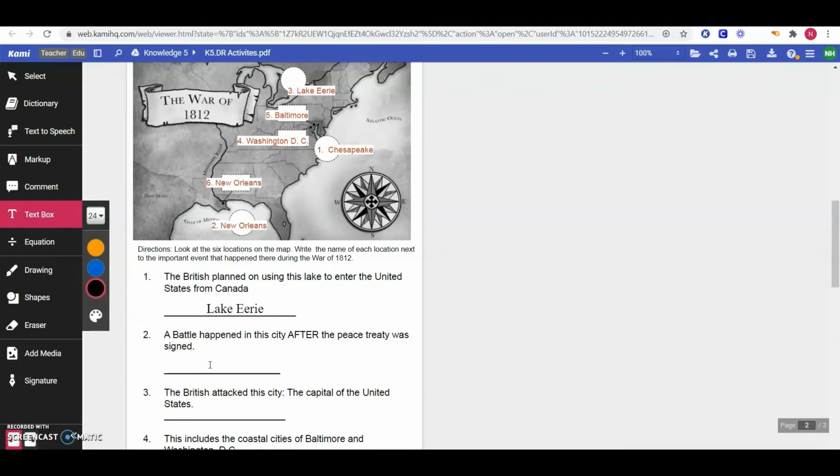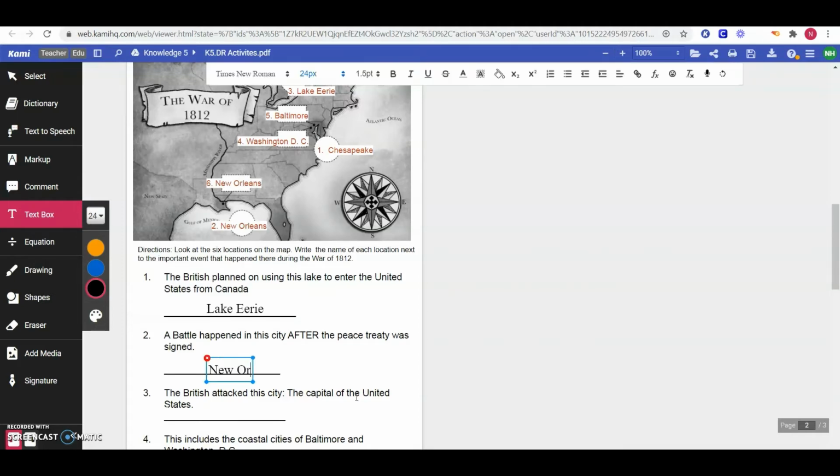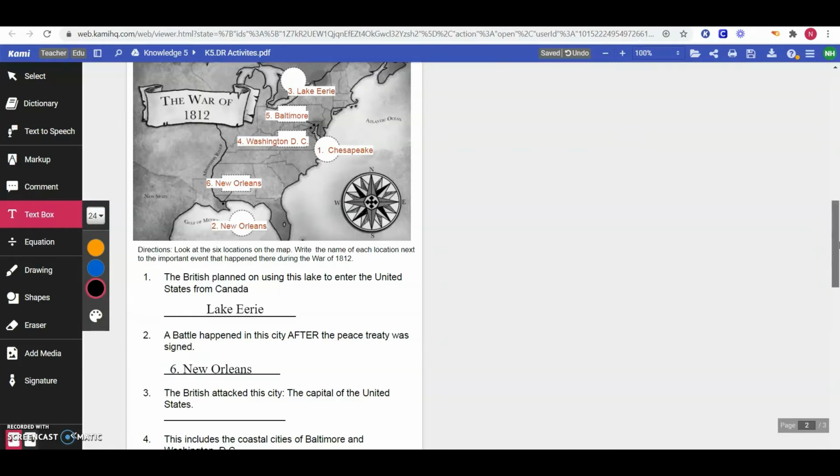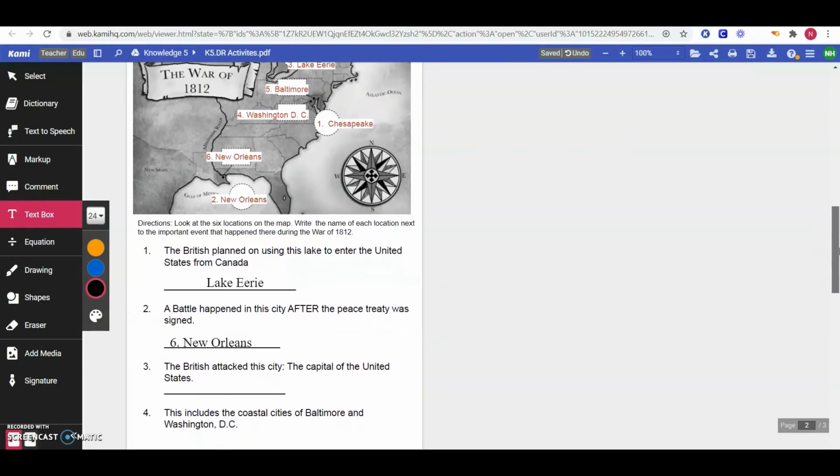That was the city of New Orleans. I'm going to put a number 6 next to that one. So I remember that that was on land. Number 1. There we go. Let's look at question number 3.